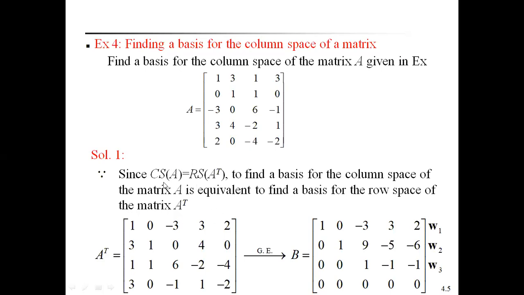Now write the A transpose. A transpose means rows will be changed to columns, columns will be changed to rows. Write the first column as a row, that is 1 0 minus 3 3 2. Like this you have to write these 4 rows. Therefore columns will be changed to rows. We can get this, the row space of A power T, this is the A transpose.